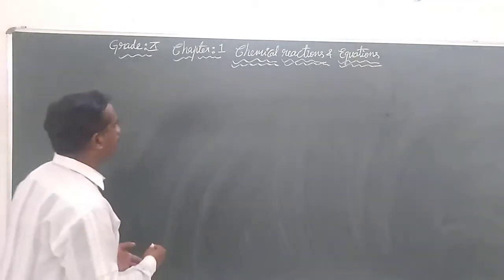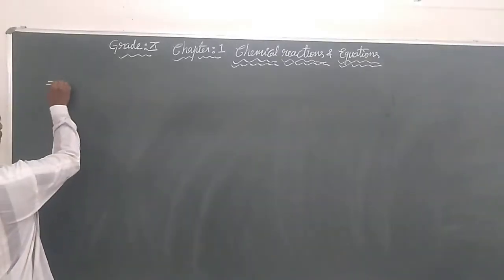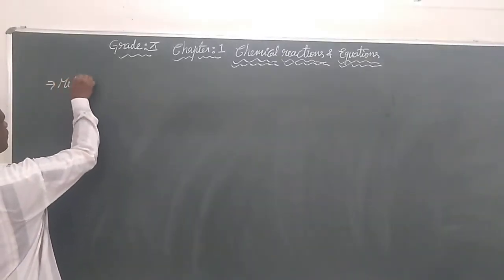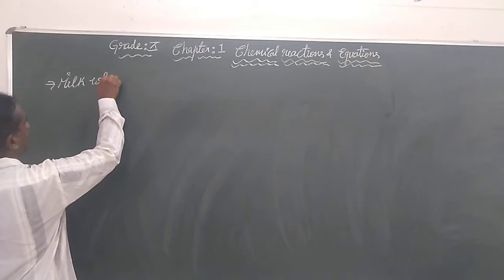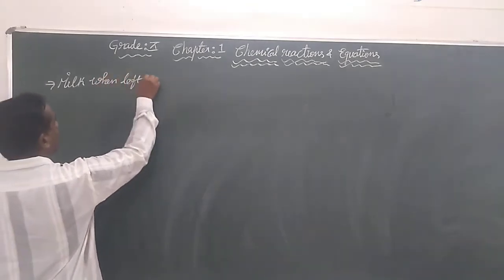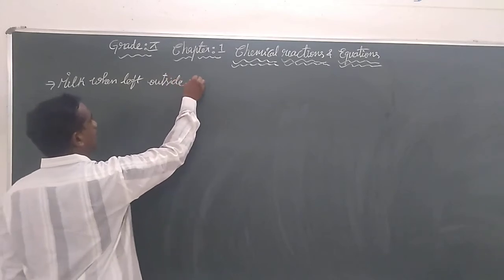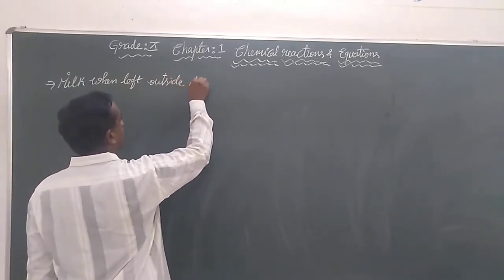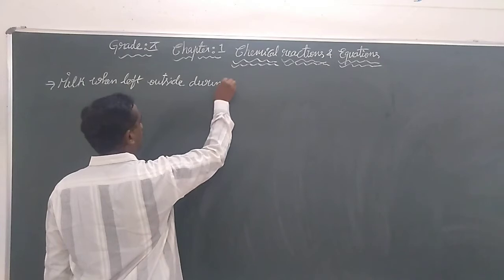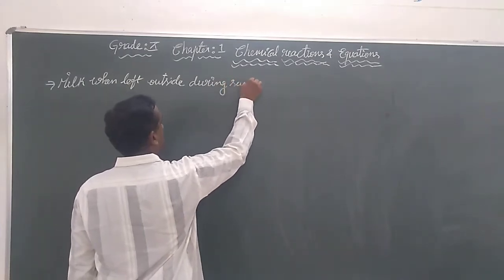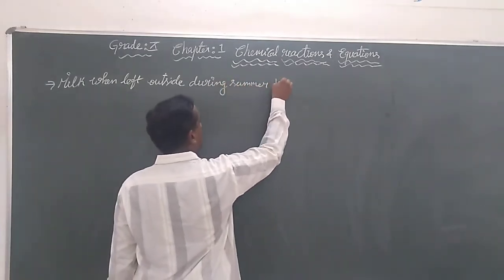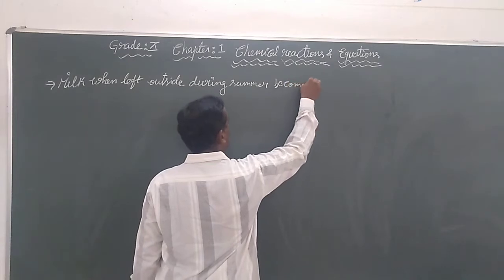So the points we have observed here are: milk, when left outside, especially during summer, becomes sour.